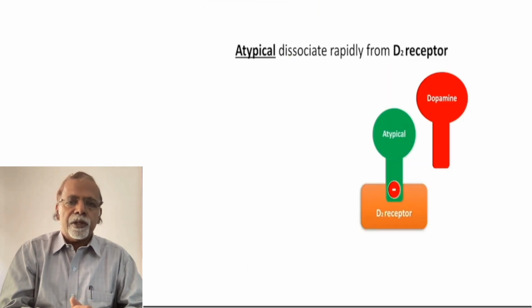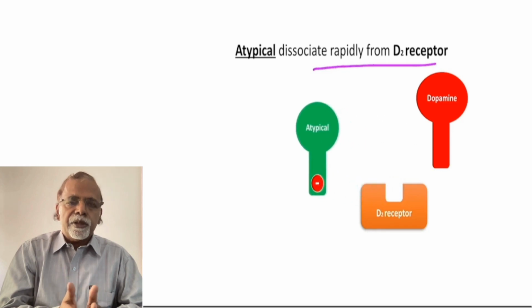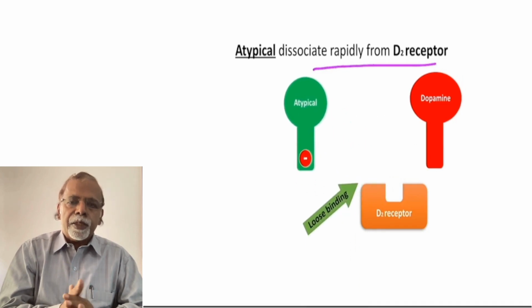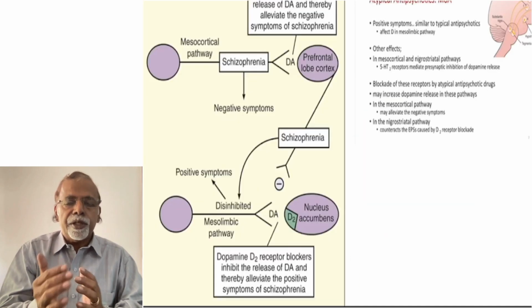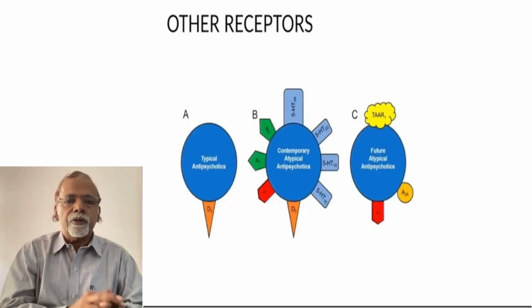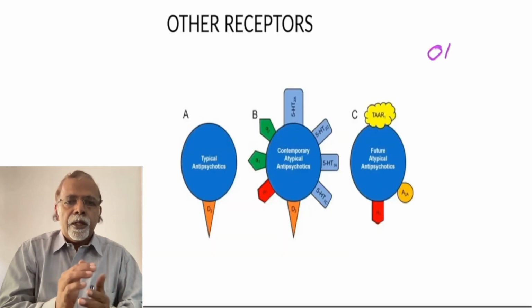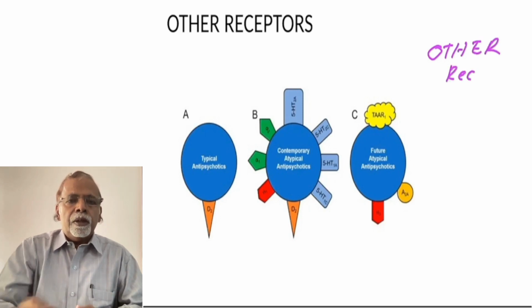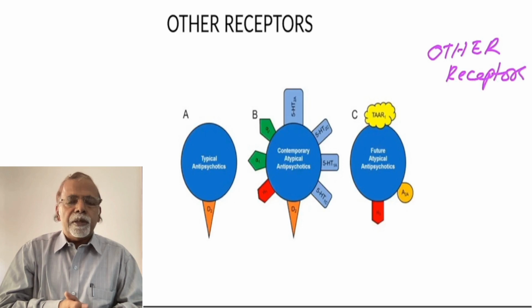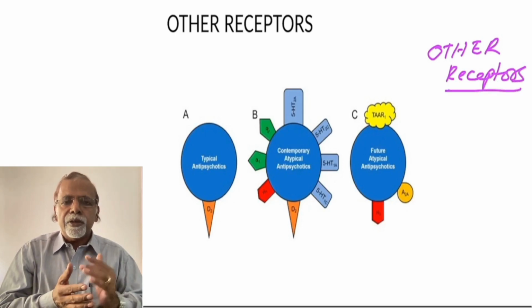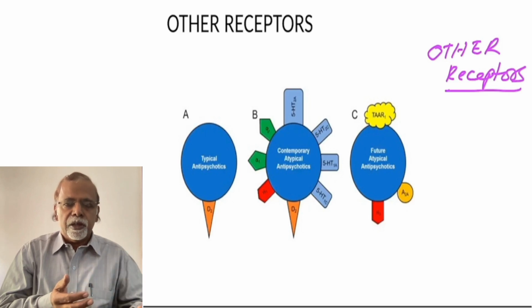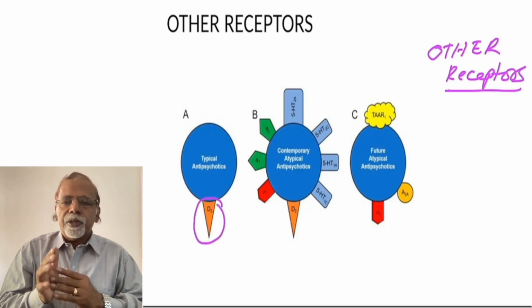It can act on the alpha receptor, it has an alpha blocking action, it can act on the histamine receptor, it can act on the muscarinic receptors, and so the activities and adverse actions of antipsychotics differ depending upon how these block the other receptors. So now we have mentioned the typical and atypical antipsychotics. The typical antipsychotics are mainly useful for the positive phenomena, whereas the atypical antipsychotics are effective for the negative phenomena.